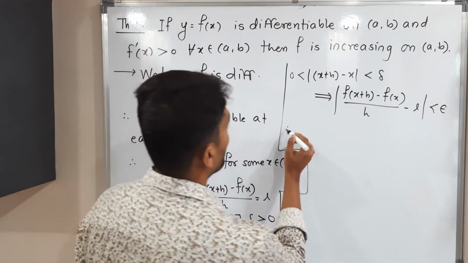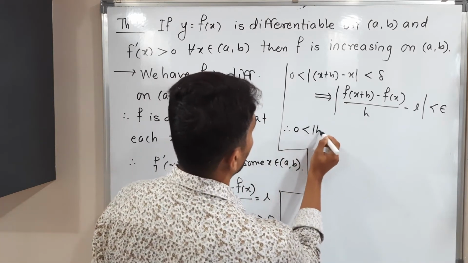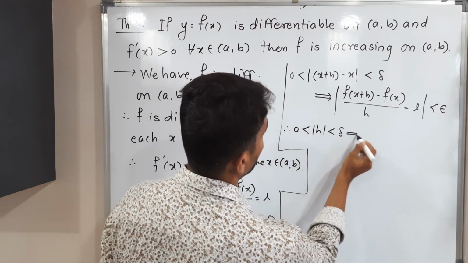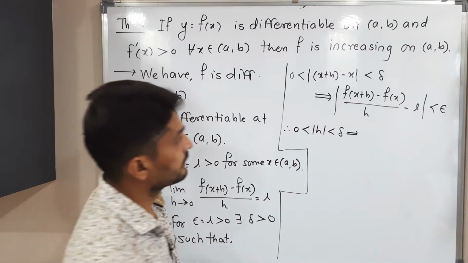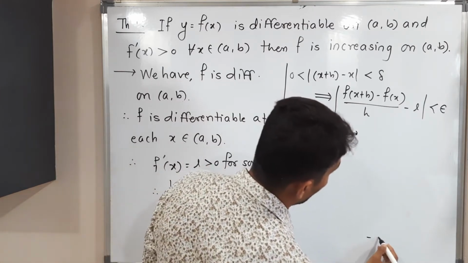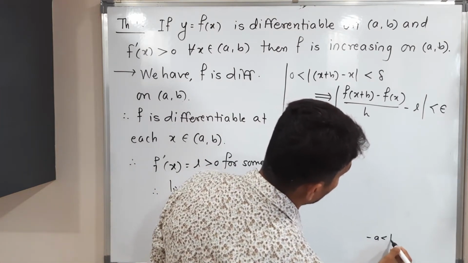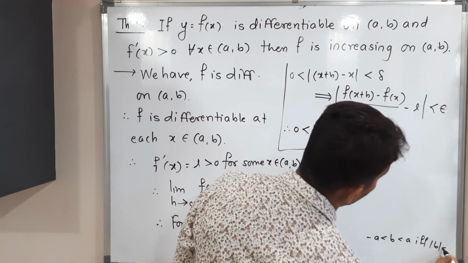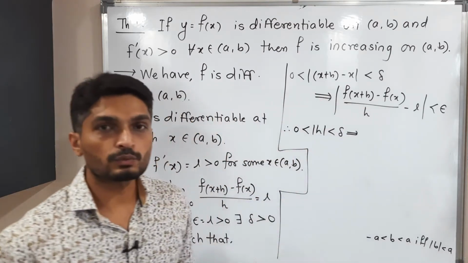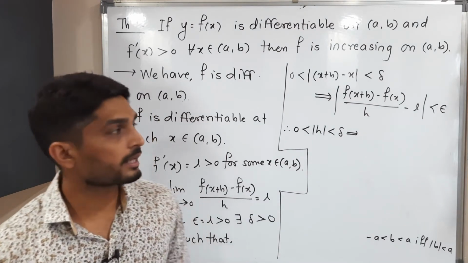So therefore 0 less than mod h less than delta implies. One result is there, I hope you still remember: minus a less than b less than a if and only if mod b less than a. This result which you already studied, I am going to use here.